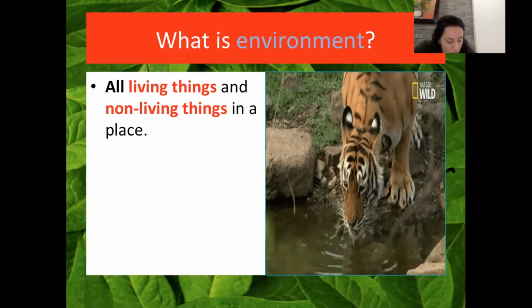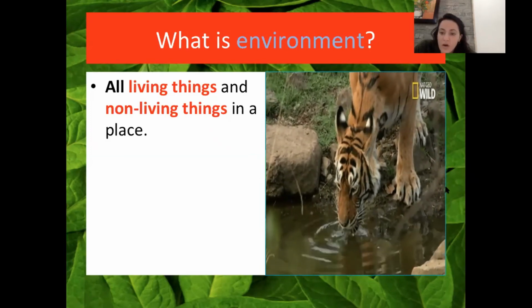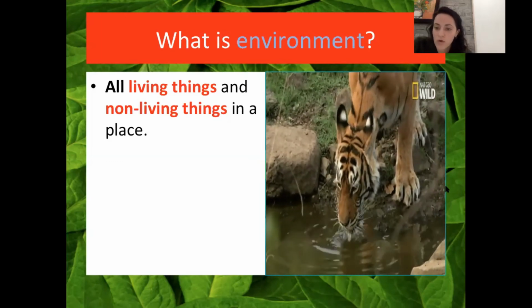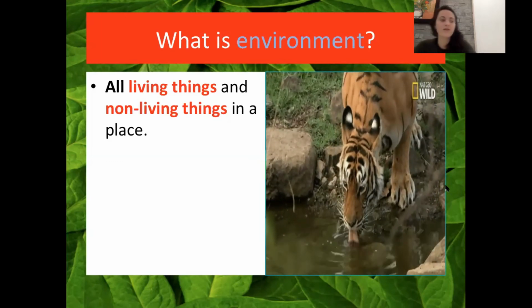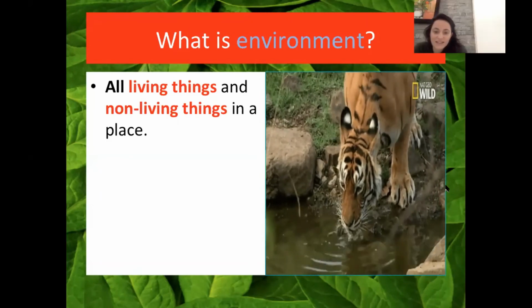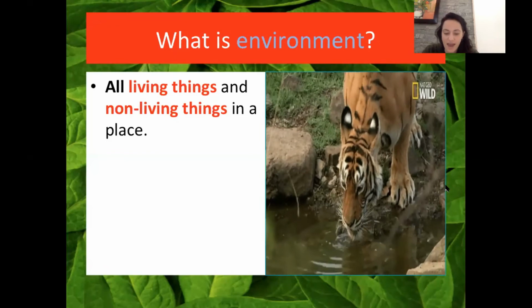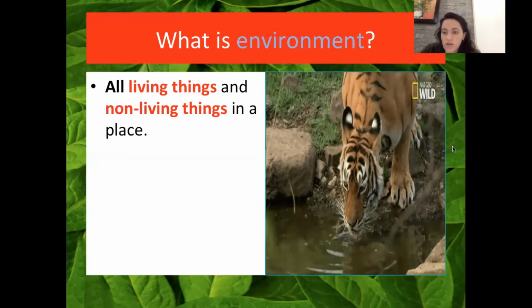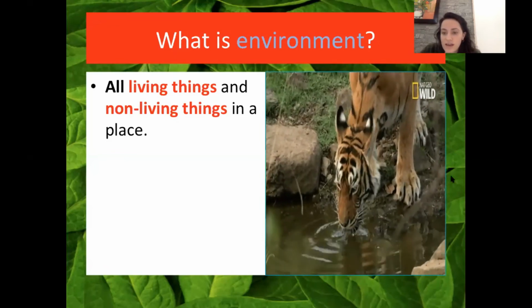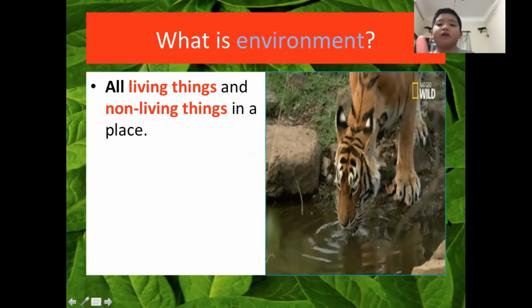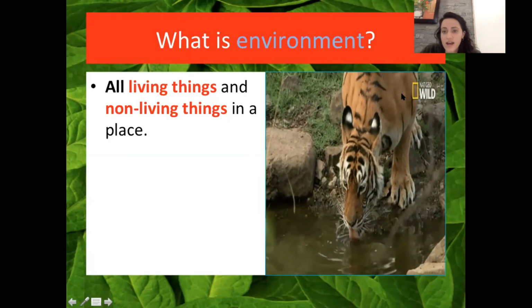What do you think will happen? Mickey, what do you think will happen when coronavirus is over and we go back to normal? What will happen to the environment? Will the air stay clean? Will the water stay clean, or will it get dirty again? Ocean, what do you think? Will the water stay clean, or will it get dirty again? Really get dirty again. Yeah, it'll get dirty again.